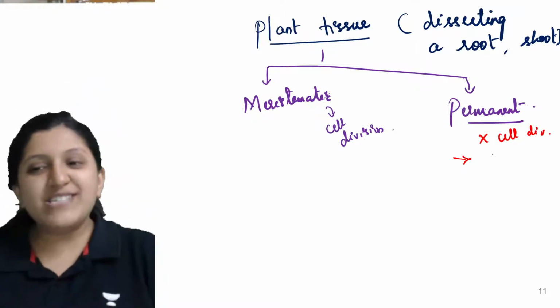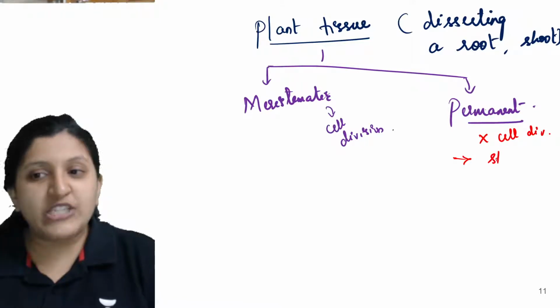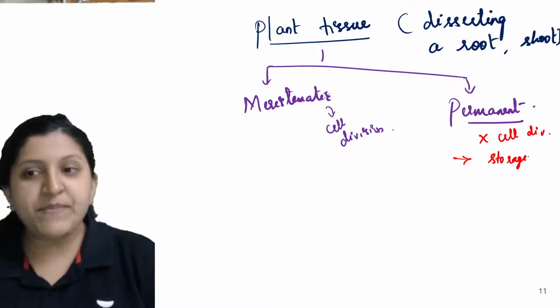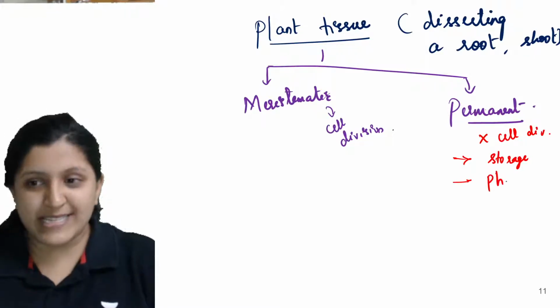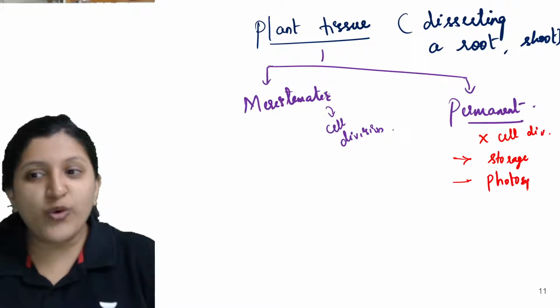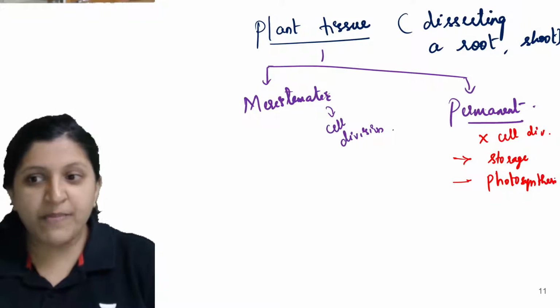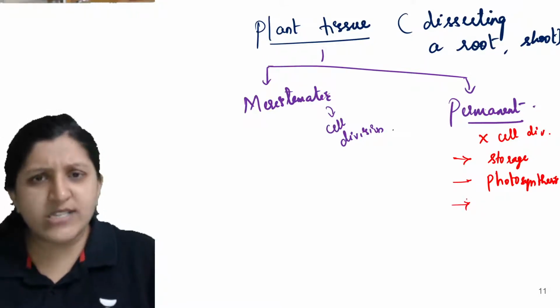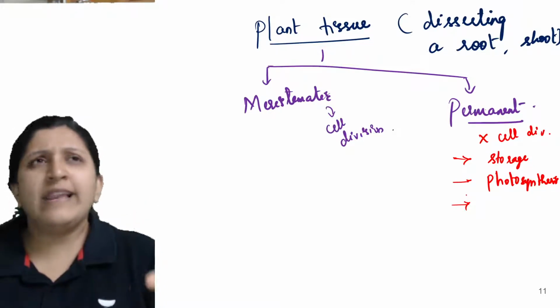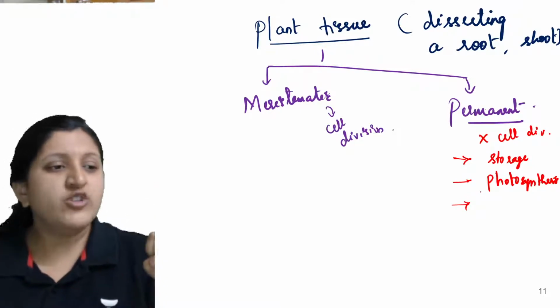Yeah, so it does the storage function. Then it performs the main function, that is photosynthesis. Then it also does secretion, like many things such as enzymes being secreted. But let's not talk about enzymes now.